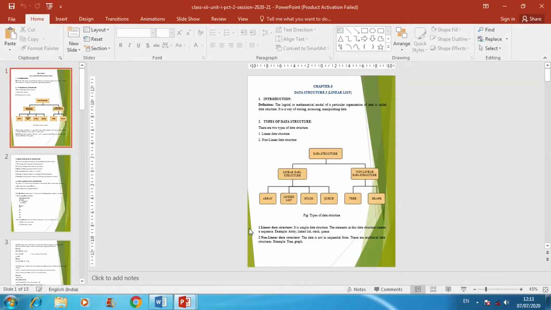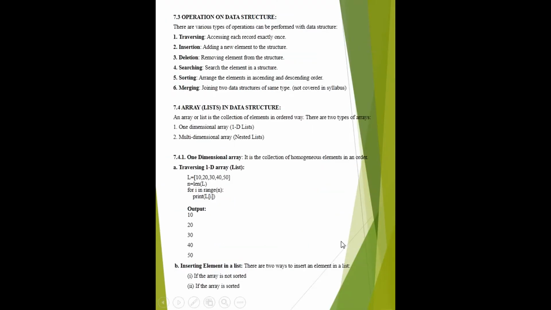Next, from our slide we have just seen the operations which we can perform on the data structures. There are various kinds of operations which we can perform on the data structure. First of all, traversing. Traversing means how can you access the data? How can you access your record which is stored in your memory? And second one, insertion.